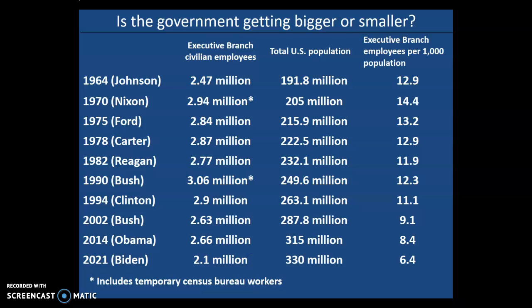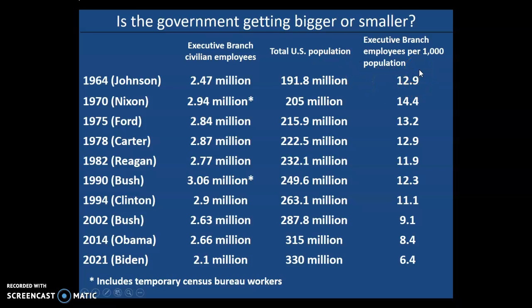Let's go back to 1964. I was a small child in 1964. In fact, in 1964, I was in kindergarten. And when I was in kindergarten, we had 2.47 million civilian employees working for the federal government. The population of the United States was only 191.8 million at that time, and that means that there were